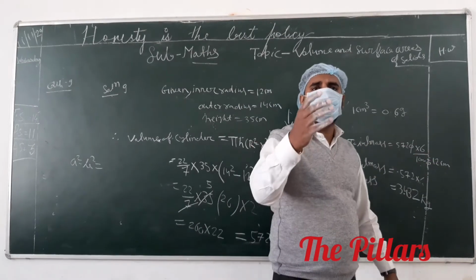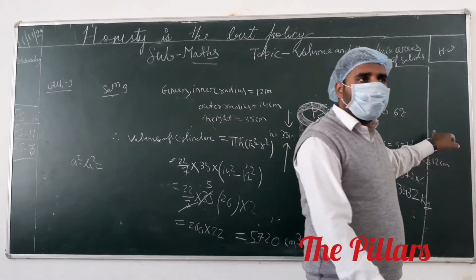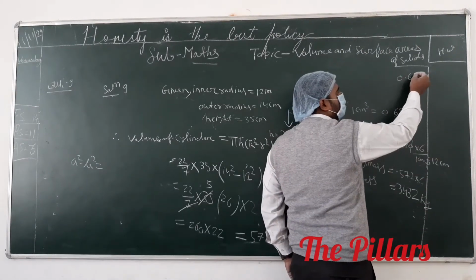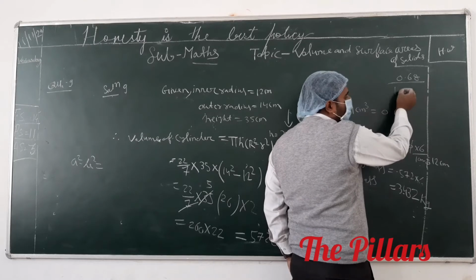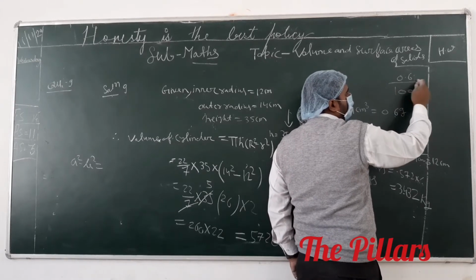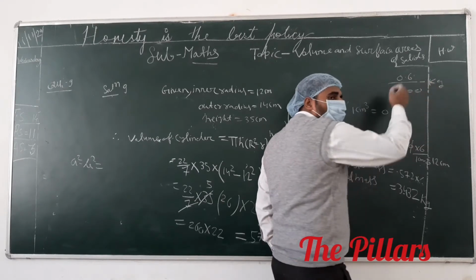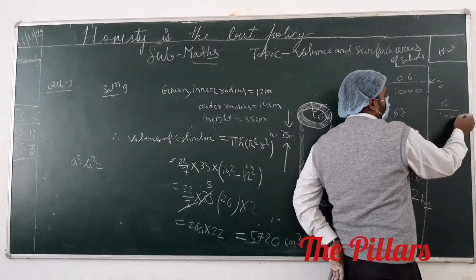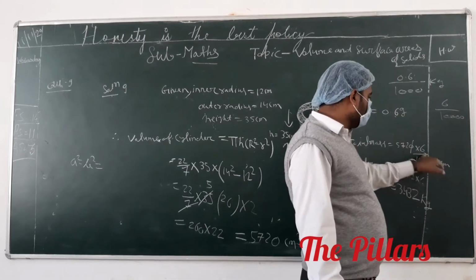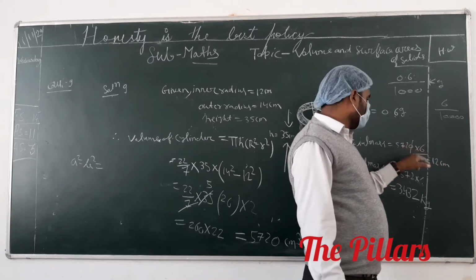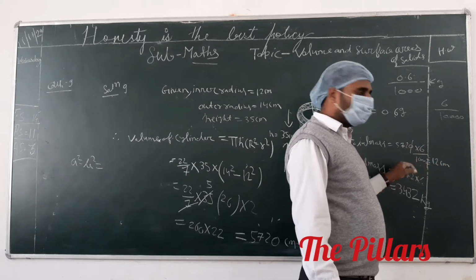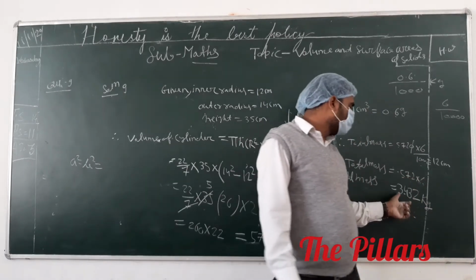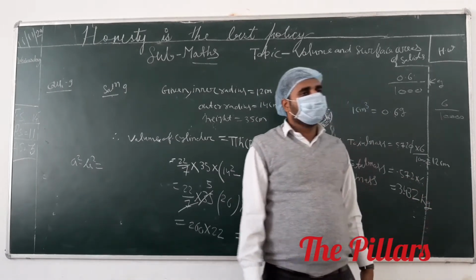But we have to convert this into kg. If you convert 0.6 gram into kg, it is 0.6 divided by 1000. This can be written as 6 upon 10,000. Cancel out. 572 divided by 1000 is 0.572. 0.572 multiplied by 6 will be 3.432 kg. Anyone have any doubt?